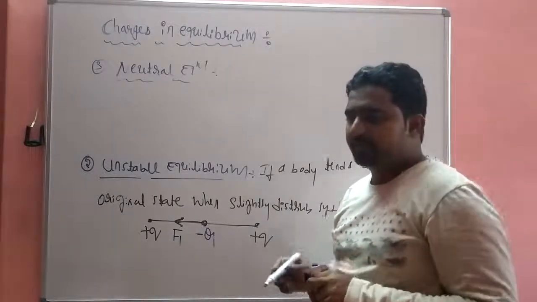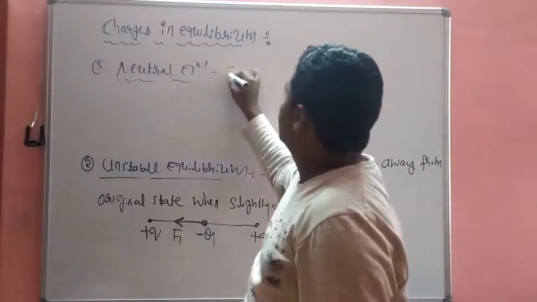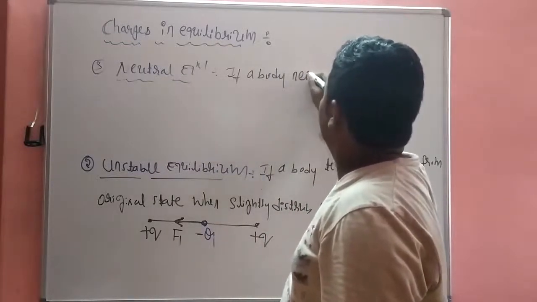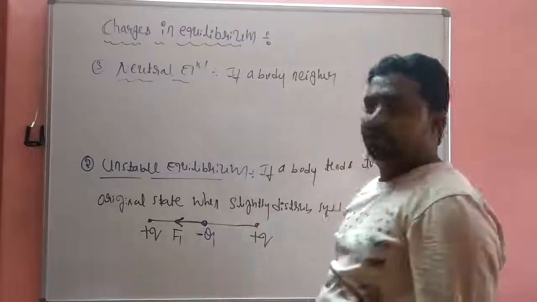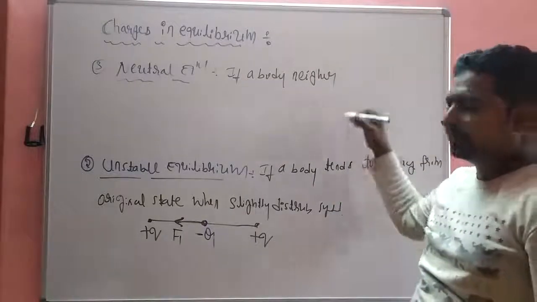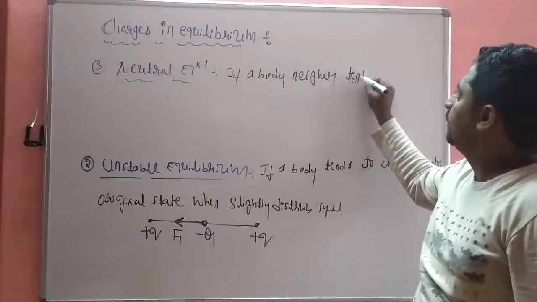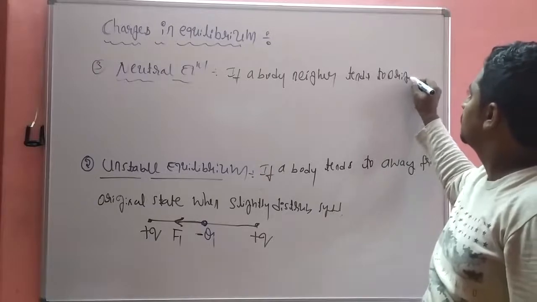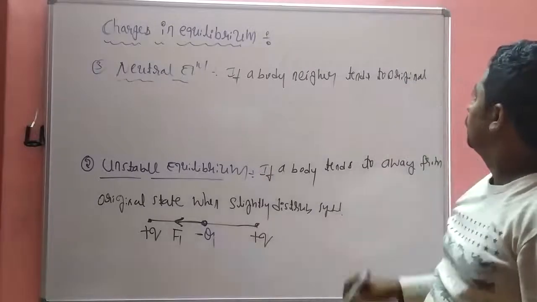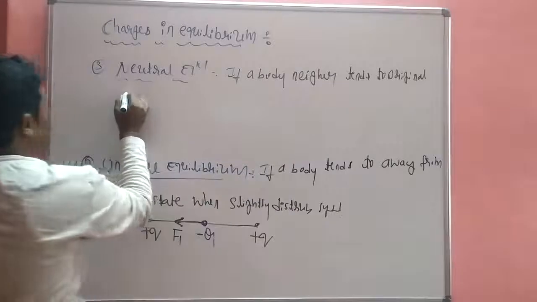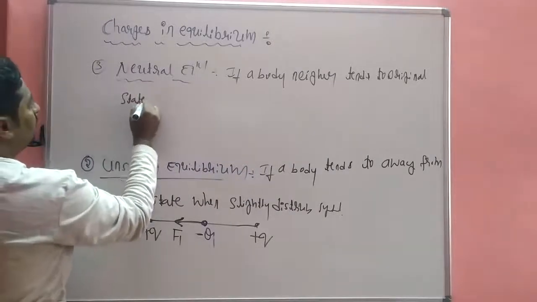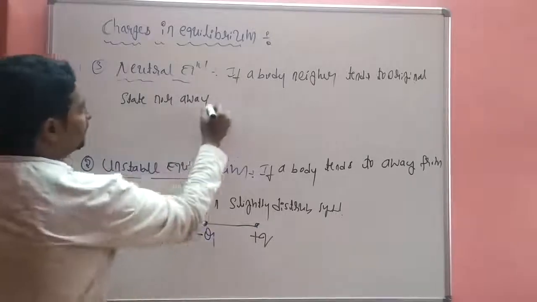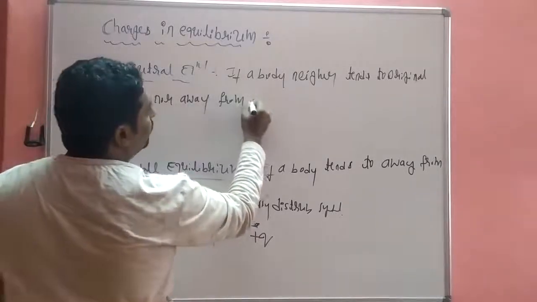So neutral means if a body neither tends to the original state nor goes away from the original state.